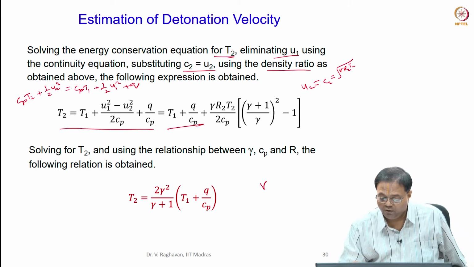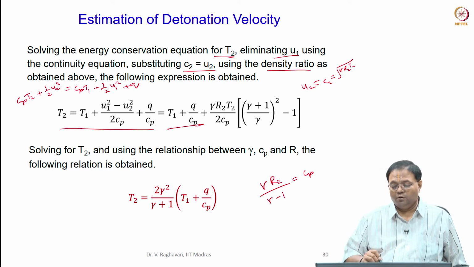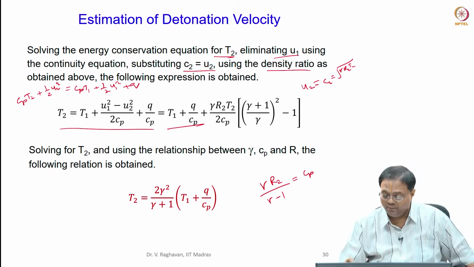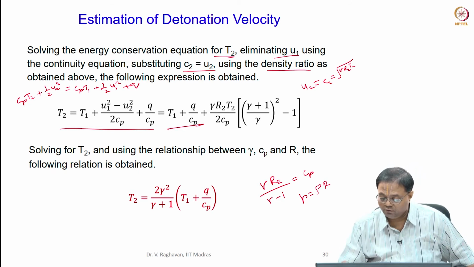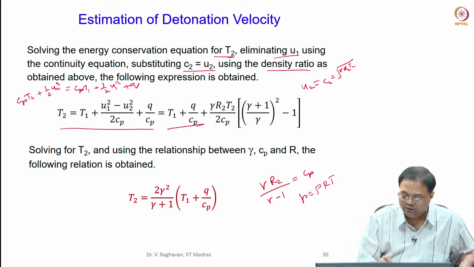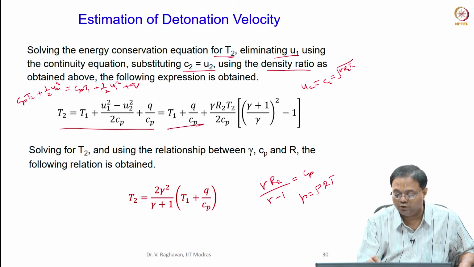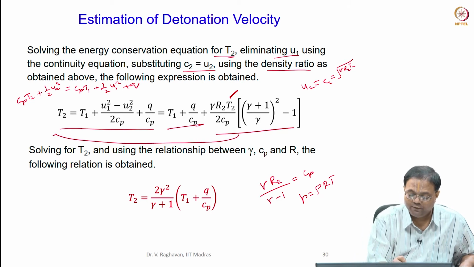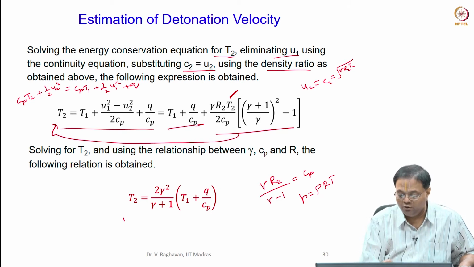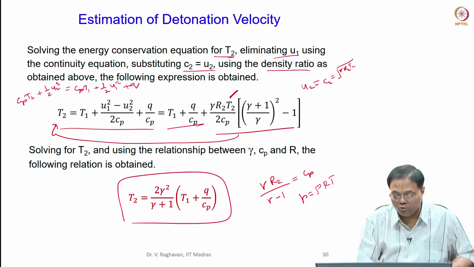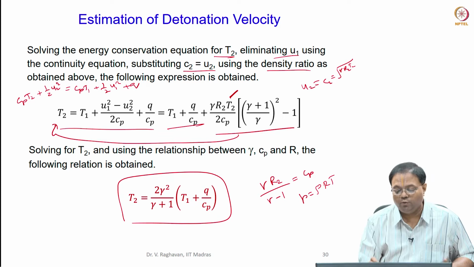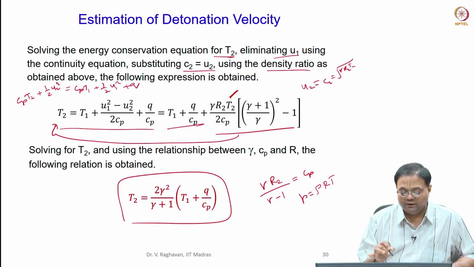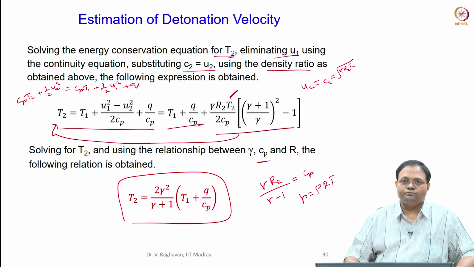Now you know that gamma R2 by gamma minus 1 equal to Cp, correct. Similarly, P equal to rho RT. So, use this equation, finally this equation T1 plus Q by Cp plus this, here you have another T2. So, now this you have to take to this side and do some algebra, you get a simple equation for T2 as 2 gamma square by gamma plus 1 times T1 plus Q by Cp. Understand that this is a simple equation because we have assumed Cp to be constant.